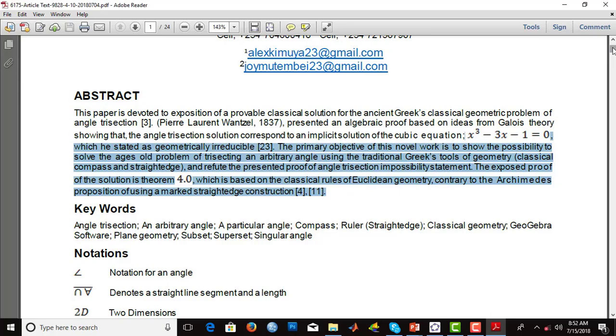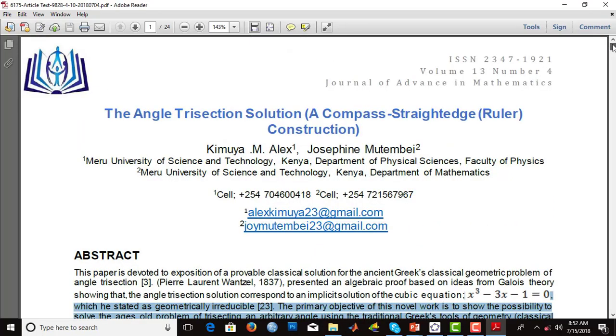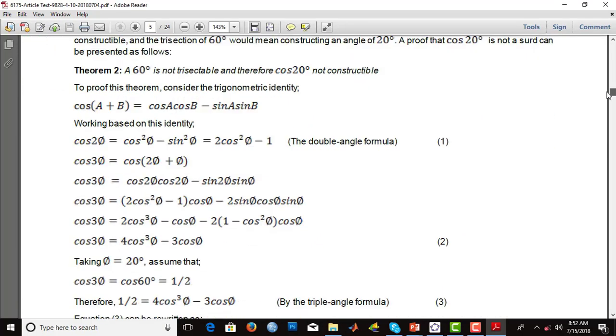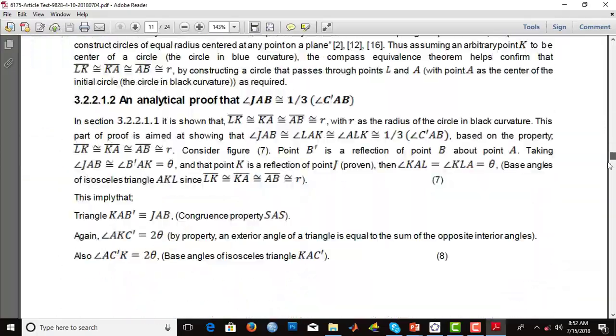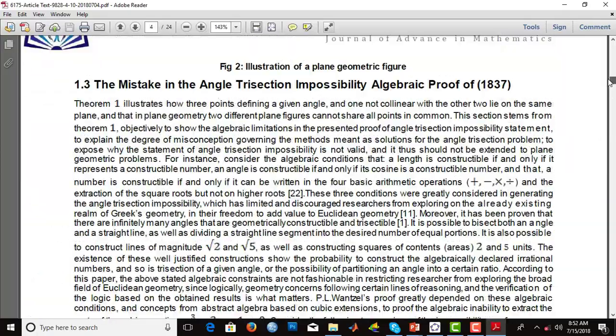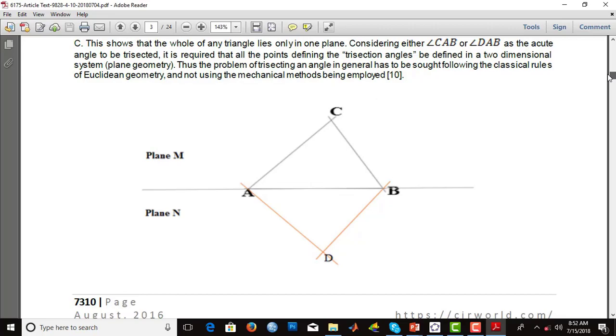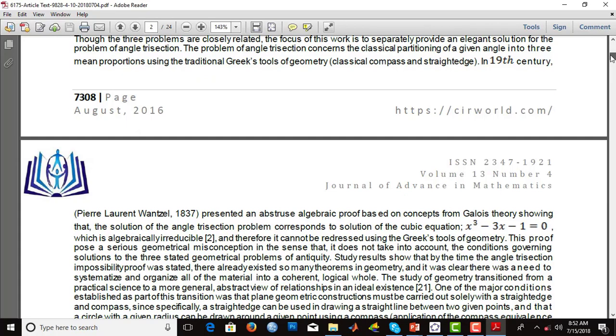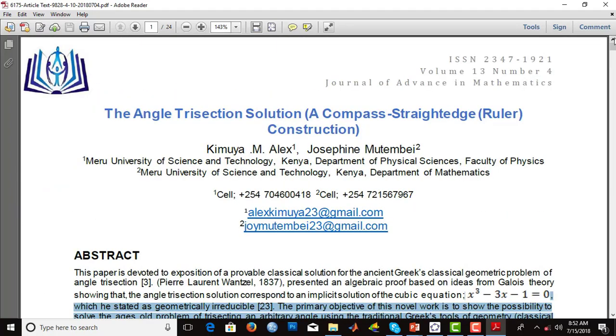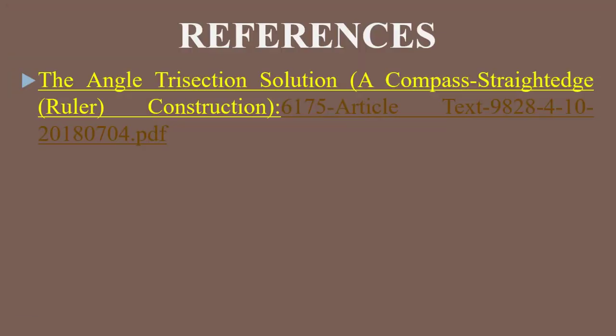Get a copy of this for yourself. It's in open access. You will find very interesting discussions in here. And what I'm saying about the problem with the angle trisection impossibility proof of 1837 is captured from around page 5 or 6 of this material.